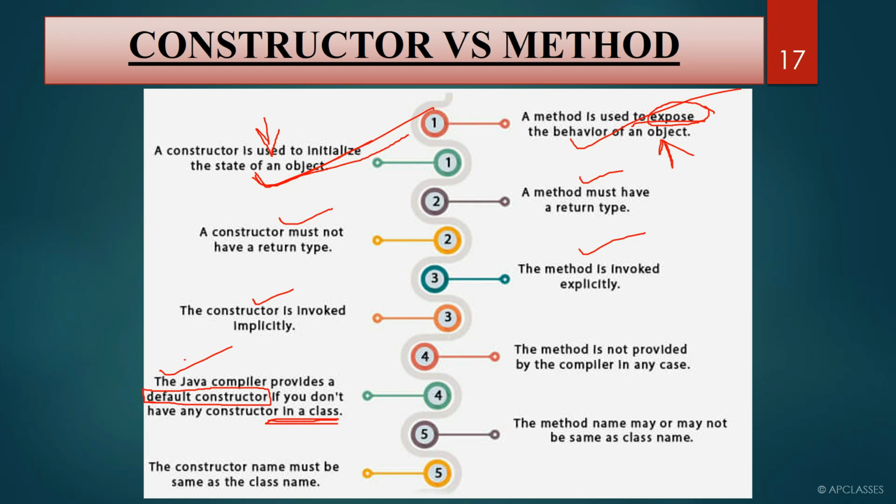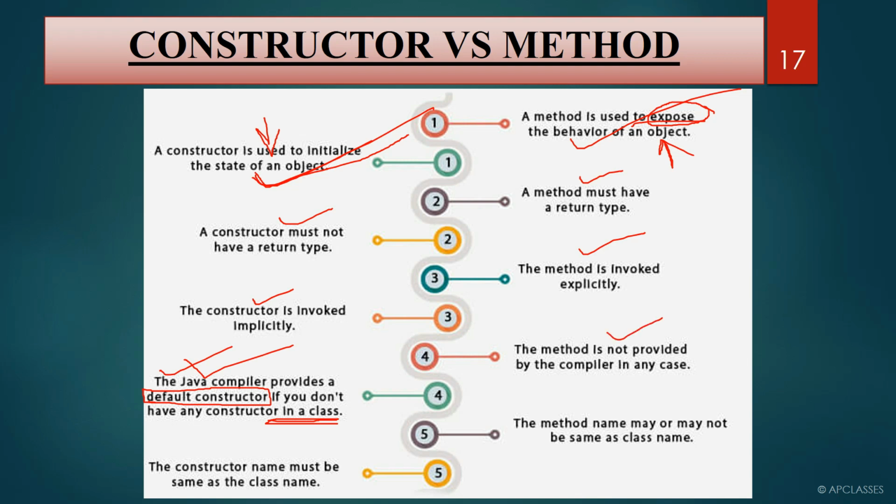Please be very careful and don't get confused here about what a default constructor is. Remember, if you don't write any constructor, Java will automatically make a default constructor in the background and will assign the initial values of each variable. If it is integer, then it will assign 0. If it is double, it will assign 0.0. If it is string, it will assign null. So it will assign default values to each variable, right?